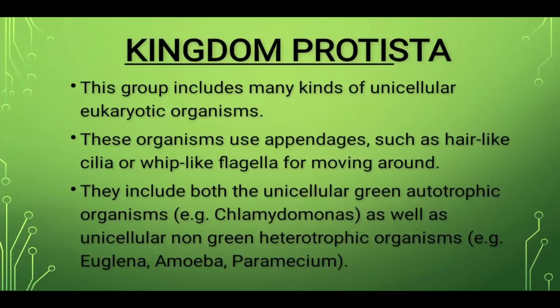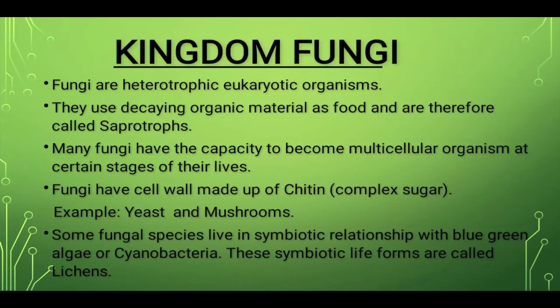This group includes many kinds of unicellular eukaryotic organisms. These organisms use appendages such as hair-like cilia or whip-like flagella for moving around. They include both the unicellular green autotrophic organisms, example Chlamydomonas, as well as unicellular non-green heterotrophic organisms, example Euglena, amoeba, paramecium. Now we will be studying about the kingdom Fungi.